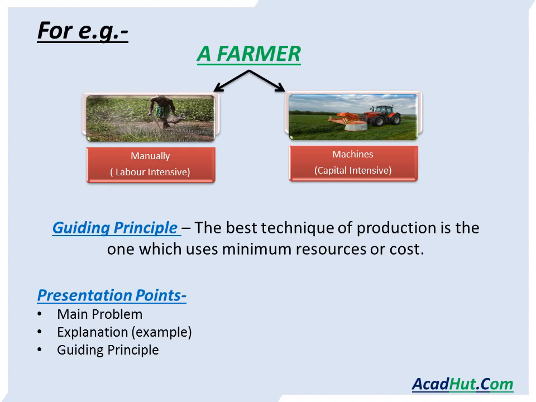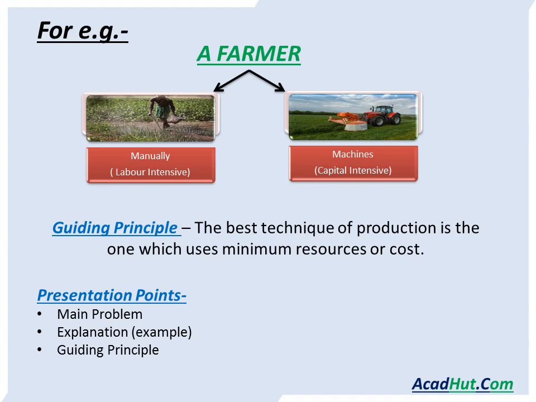For example, there's a farmer, and in the picture you can see if he is working manually, that means he is using labor intensive technique. And if he uses machines like tractors, combiners, harvesters, etc., that means he is using capital intensive technique. How will he choose which technique is best? Again, the guiding principle comes into action for guiding to make a right decision.